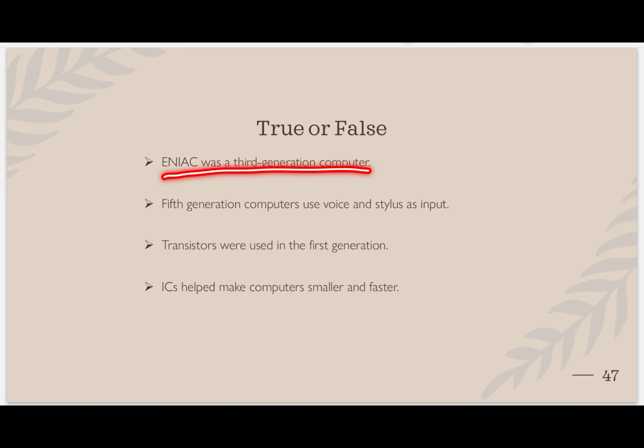True or false? ENIAC was a third generation computer. Is it correct, true or false? No, it is false. ENIAC is a first generation computer. Fifth generation computers use voice and stylus as input. Is it right? Yes, it is right. Fifth generation uses voice and stylus. This is also true.